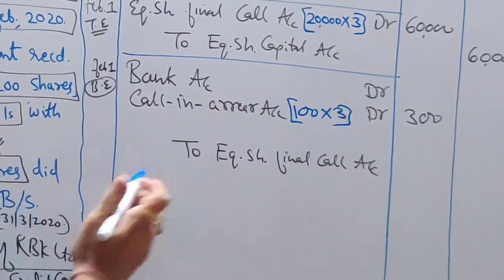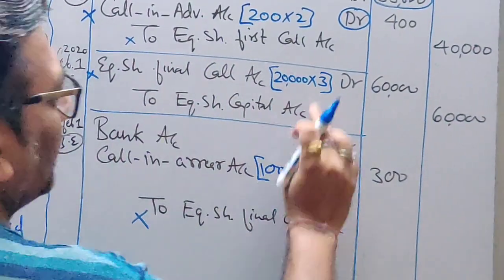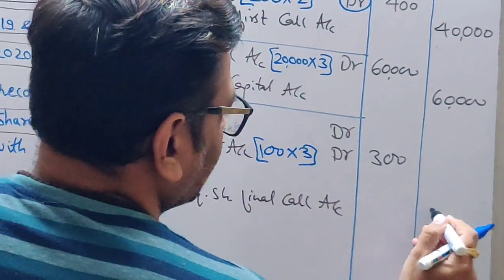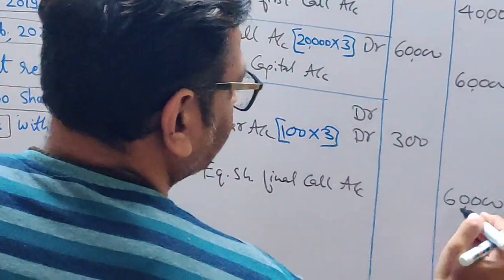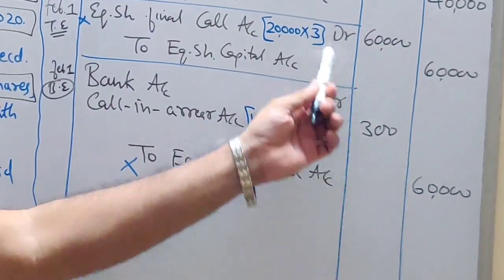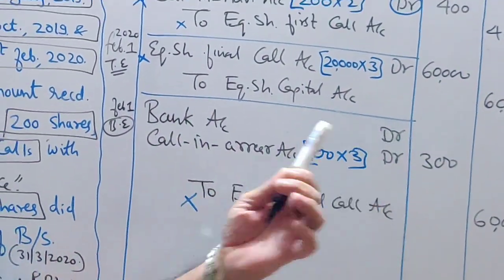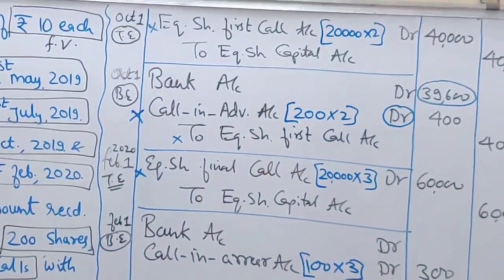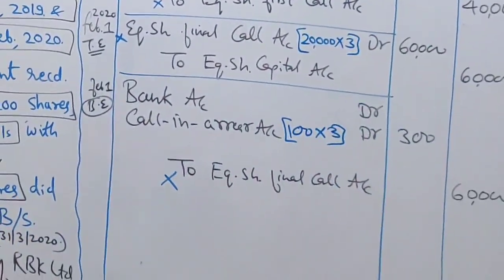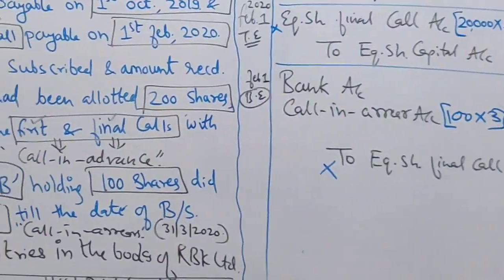I want to cancel this final call account completely. So I will write the same amount, that is 60,000. Correct? So the final call account gets cancelled when you write the same amount. Call in arrear is debited because the amount is receivable, it's my asset, and an asset is always debited. Now, one more important thing, students.